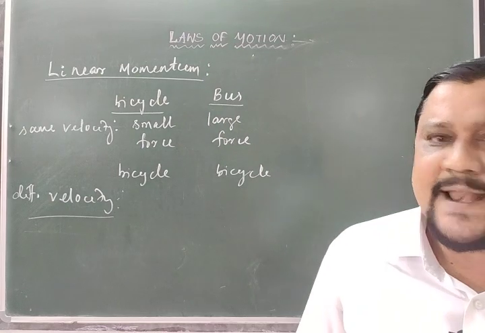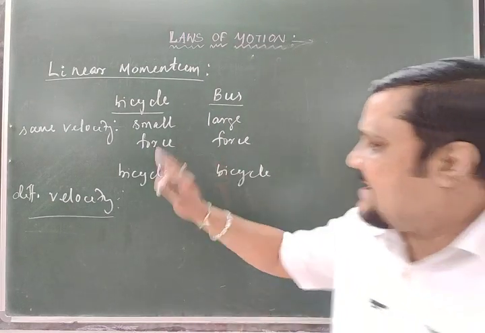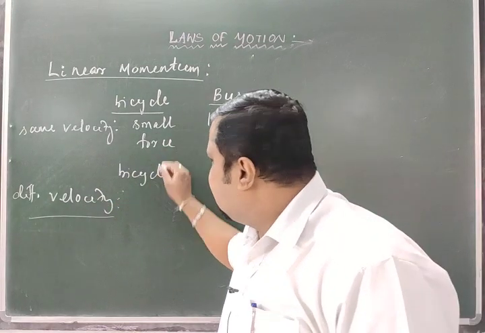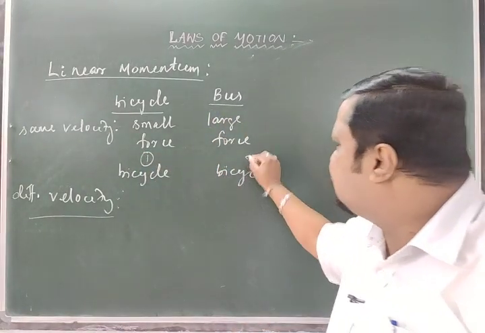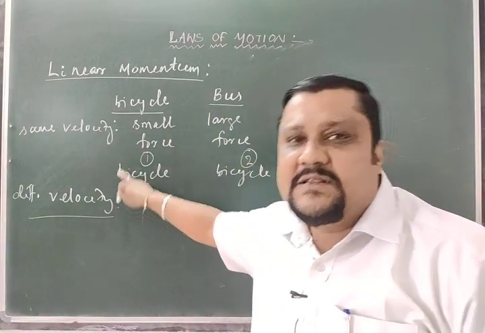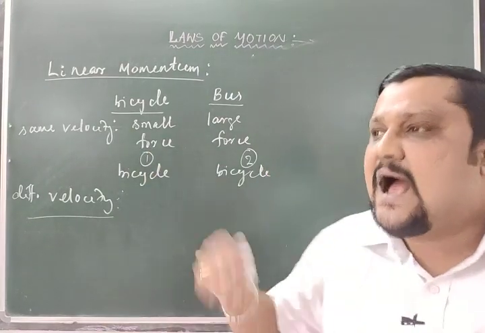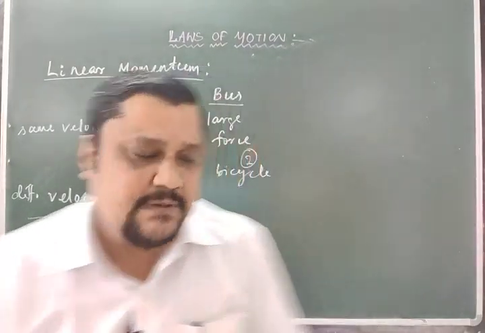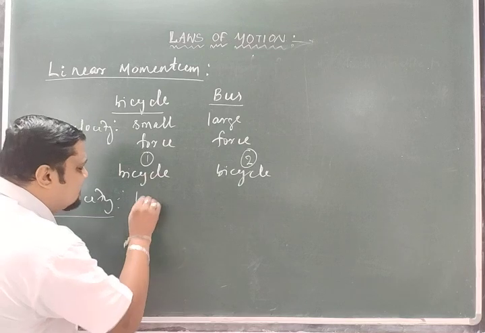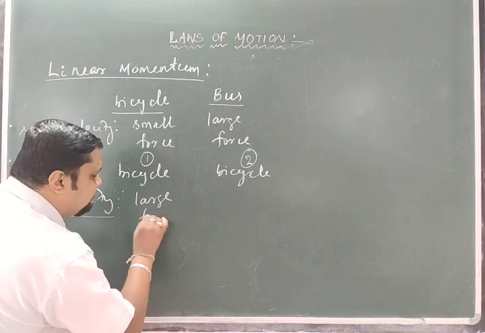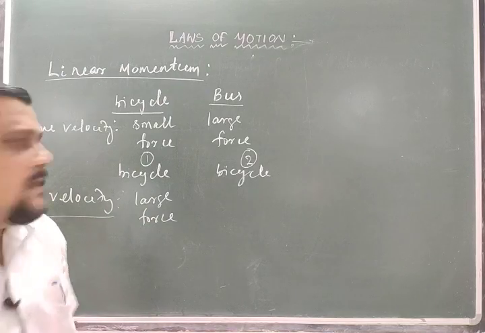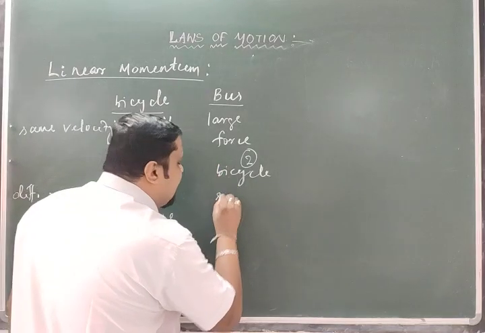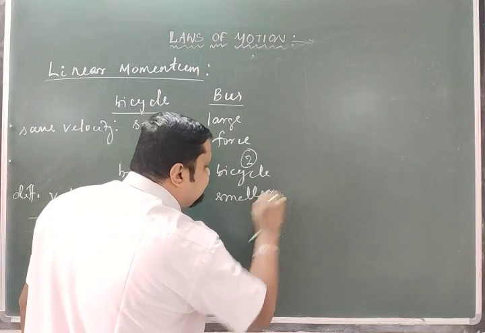It's not possible, right? Because if one bicycle has a larger velocity than the second, then to stop the first one I have to apply a larger force, and if the speed is smaller, I need a smaller force.